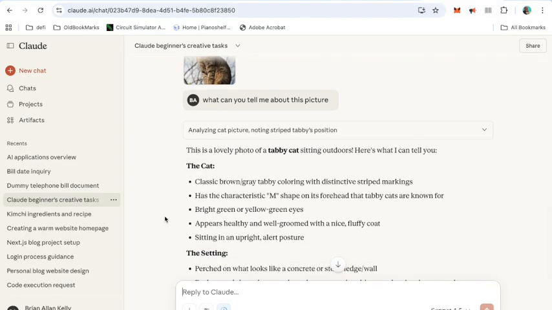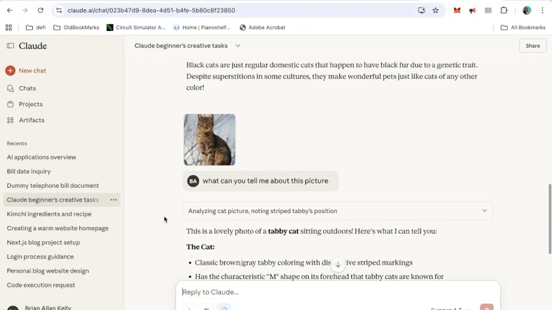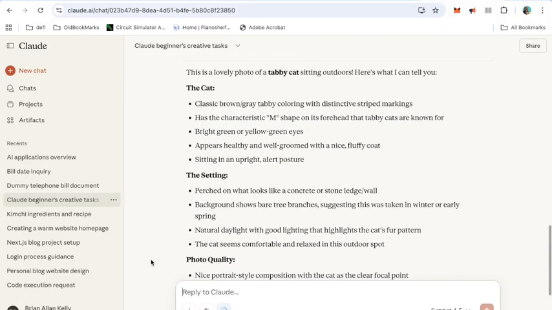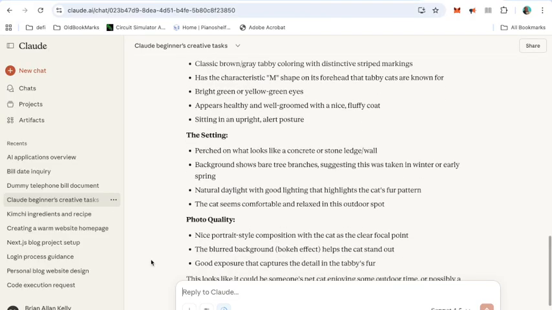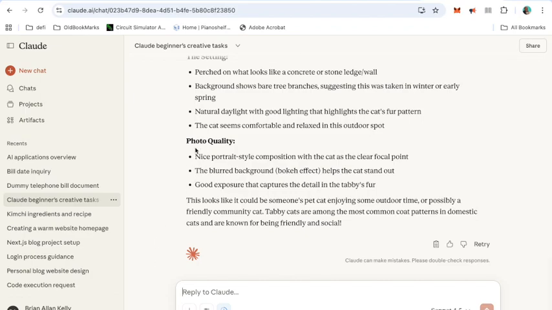Here's what I can tell you. Classic brown tabby. It has a characteristic M shape on its forehead, has it? So it has, I never even noticed that. Bright green or yellow eyes, appears healthy, well groomed, nice fluffy coat, yep, sitting upright there, and it even goes into the photo quality. So that's amazing, isn't it?